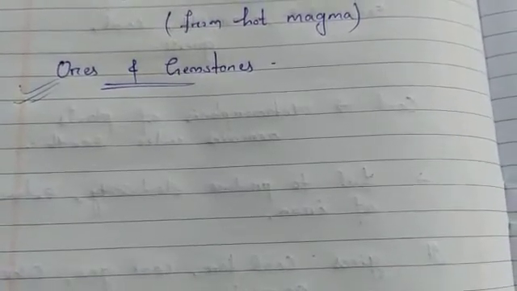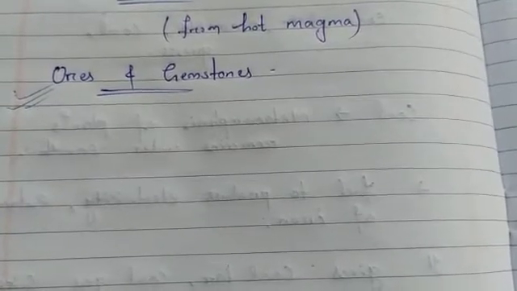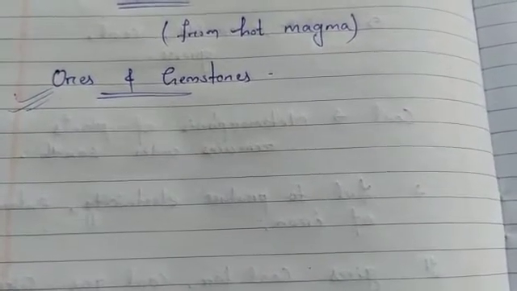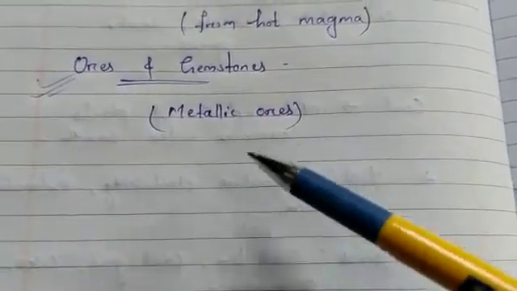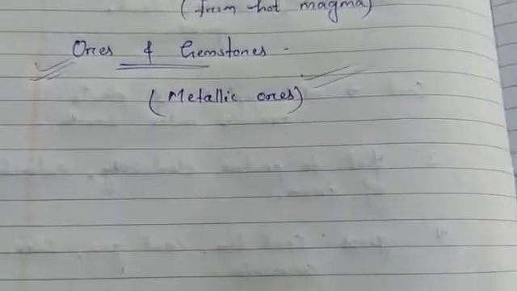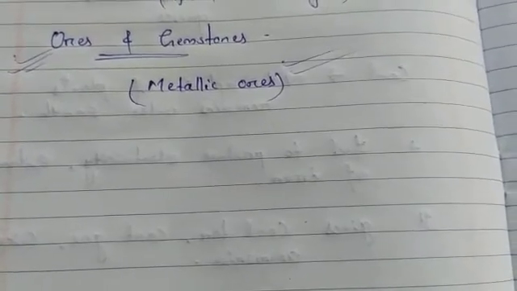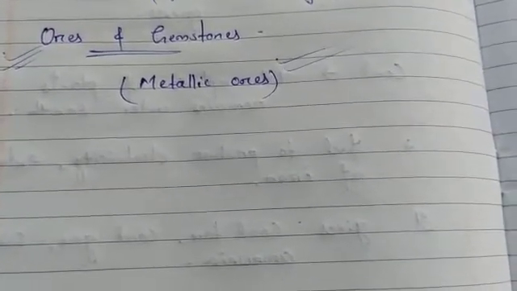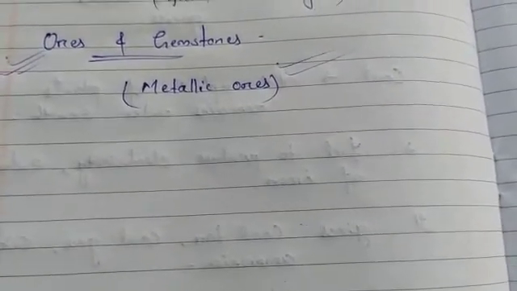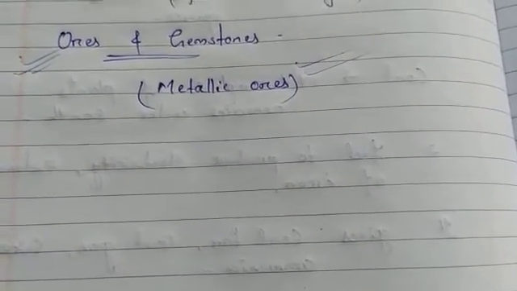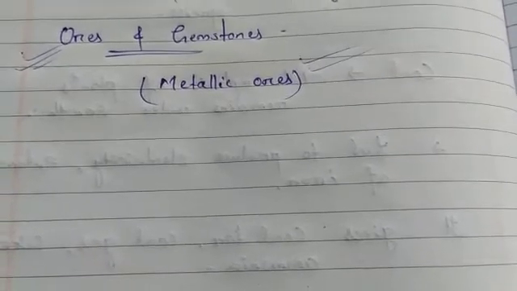From the rocks we get many useful metals, and sometimes they are mixed with loose rock materials. Such a mixture is called a metallic ore. Metals like iron, zinc, copper and aluminium are extracted from their ores. A gemstone is a mineral which is especially beautiful and rare. Gems and precious stones like diamonds and rubies are also found in rocks. Diamond is the hardest naturally occurring substance and talc is the softest mineral.